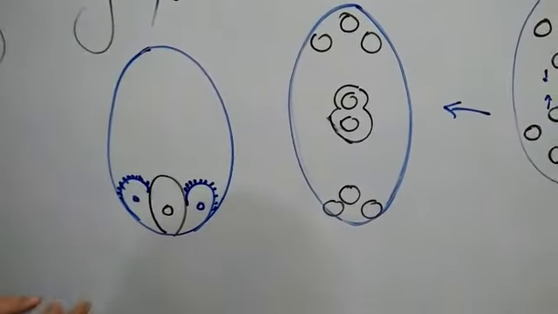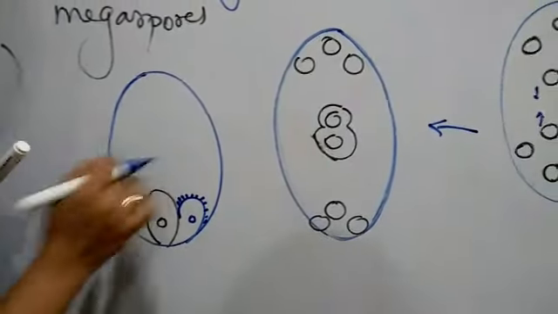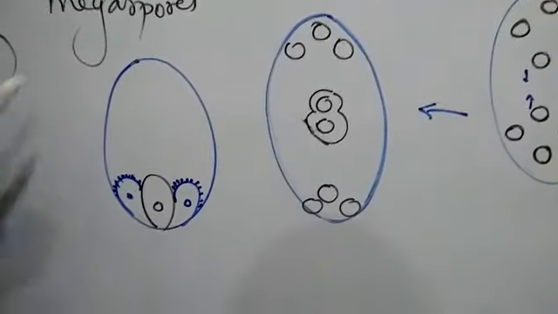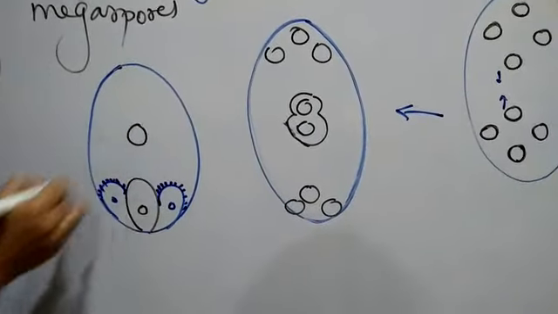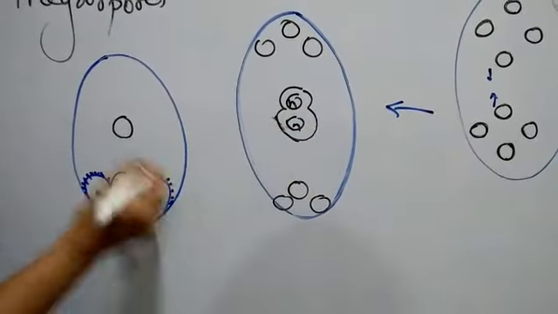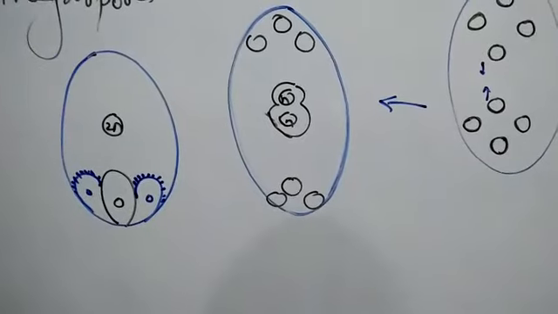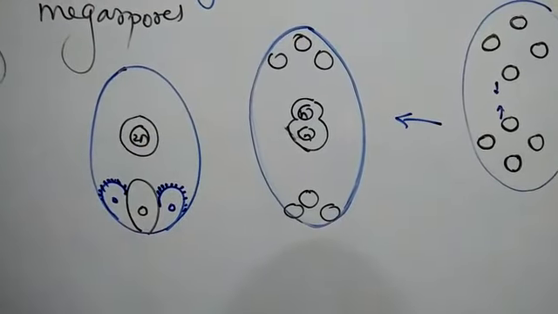They guide the pollen tube. Now, at the center, there are 2 nuclei. These are fused to form a single nucleus.